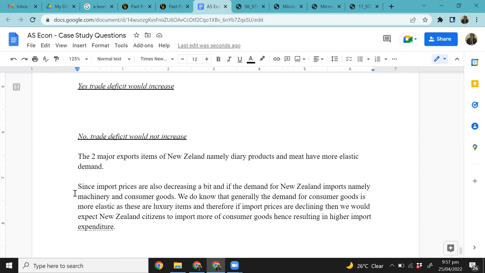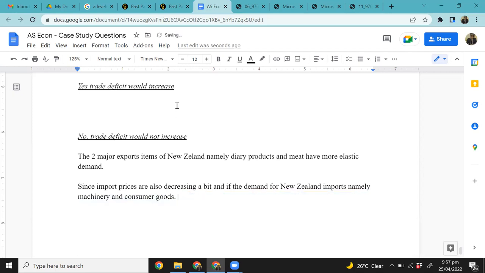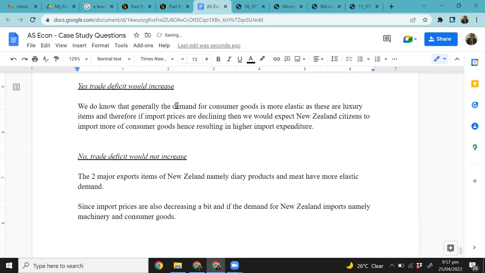Sorry, again, I'm writing it in the wrong part, right? So it should be over here. So this is where we say that yes, import expenditure could be higher because the demand for consumer goods is more elastic. Students, did you get this part or not? Please do let me know if this is confusing. Please ask me so that I can explain it, right?